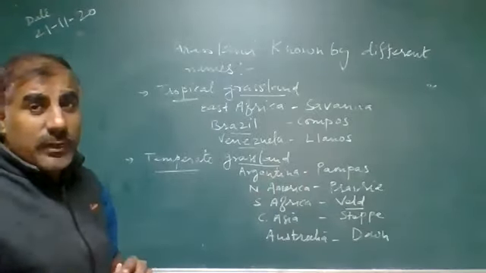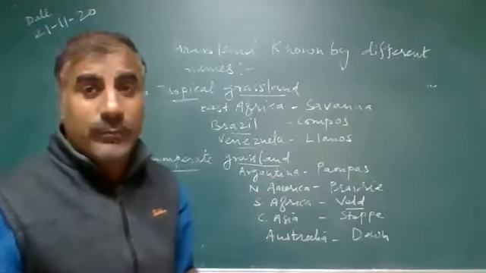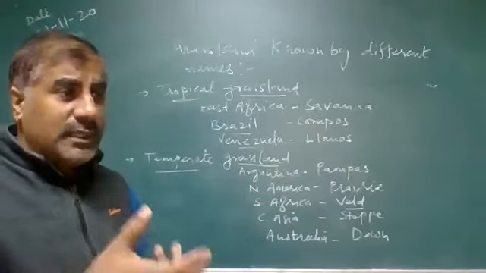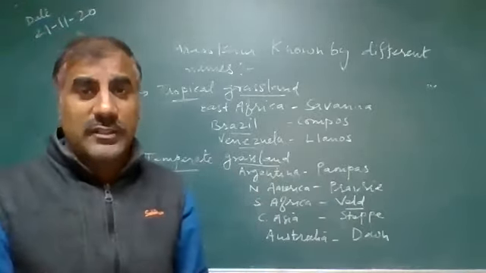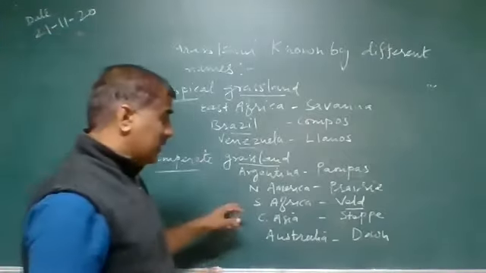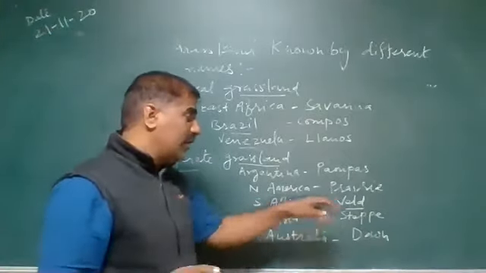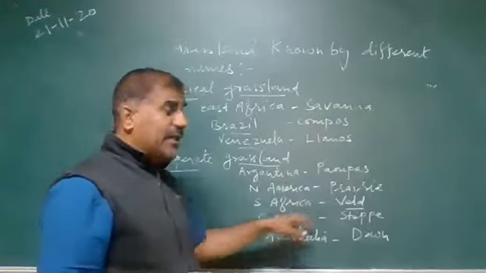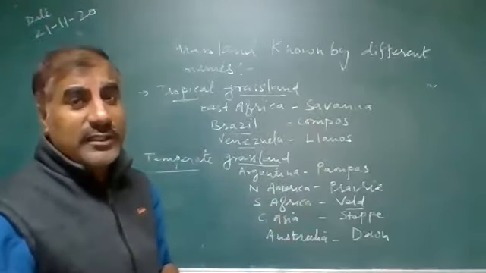South Africa is also famous for gold and diamond production. The famous Kimberley mines and Johannesburg, the gold city, are also located in South Africa. So South Africa is famous for veld grassland, and Central Asia grassland is known as the steppe.